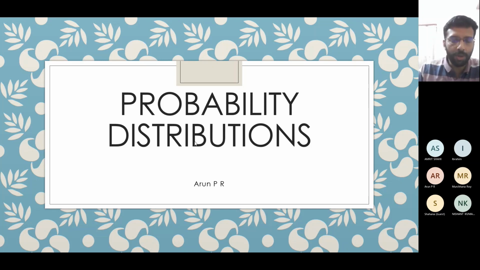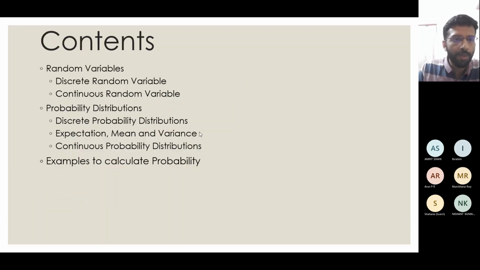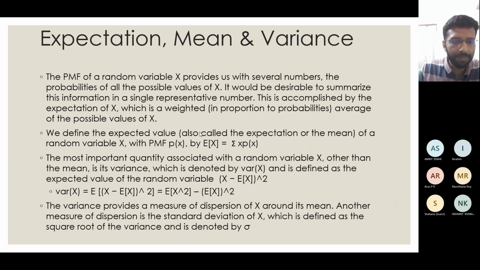I will just go through the equation of that and then we will go directly to some examples. When we see the examples, we will be clear. So basically, I will start with expectation itself. A random variable's expectation can be defined as, you can see the equation here, E of x is equal to sigma, that is, the summation over all the values that the variable can take times the corresponding probabilities.